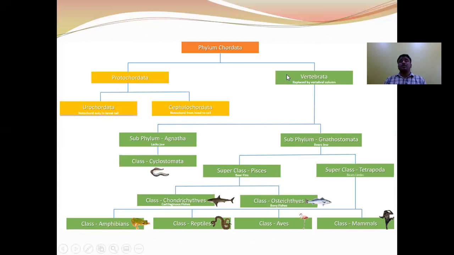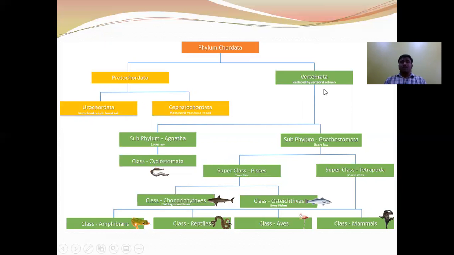Next, in vertebrates, the notochord is modified into the vertebral column. To summarize: in urochordates, the notochord is present only during the larval stage in the tail region, and disappears in the adult. In cephalochordates, the notochord extends from tail to head and persists throughout the lifetime. But in vertebrates, the notochord is modified into the vertebral column.